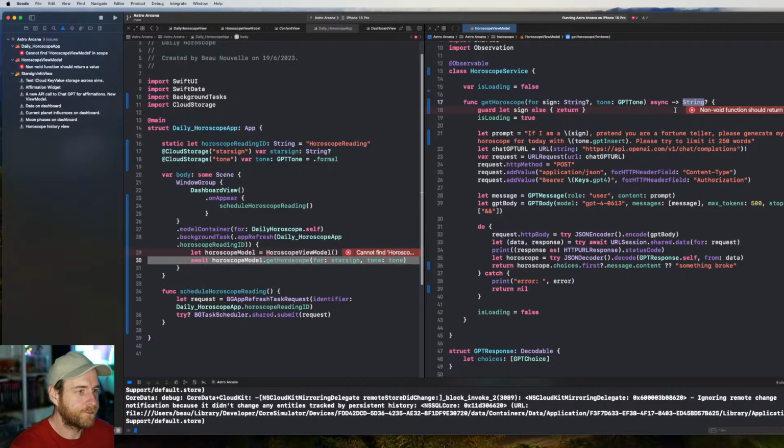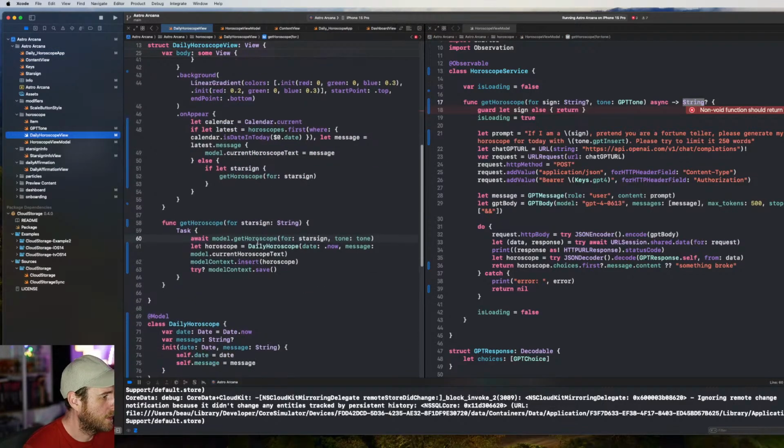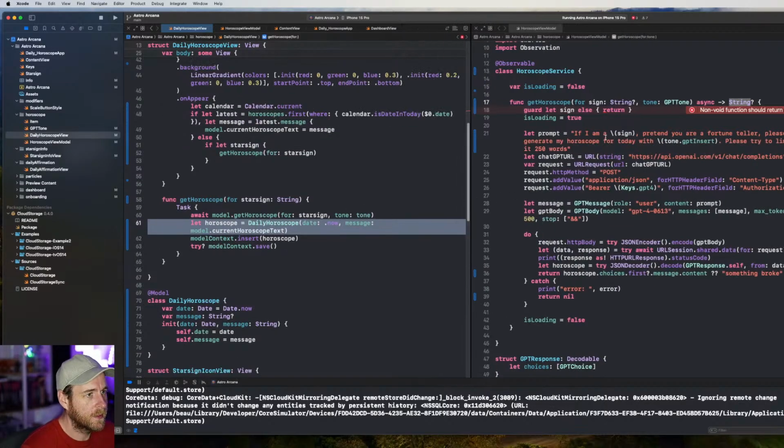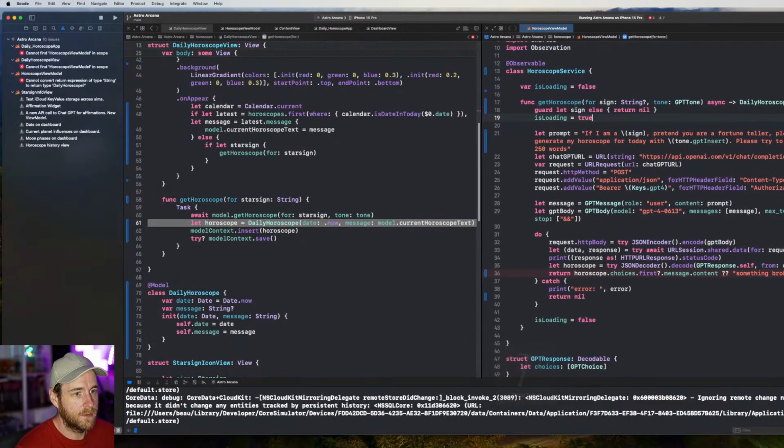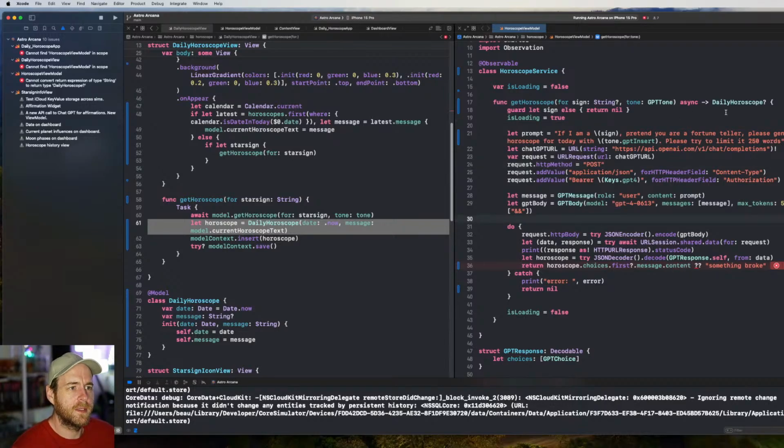Oh, this is a good idea. Let's do it. So what we'll do is we'll change this to the actual model object, right? So if we go to daily horoscope view and we, what do we got? This value, we could change it. So we go return nil up here. We'll say daily horoscope. Okay, so that'll be optional. What we could also do a little bit later on, maybe change it from an optional and just have it throw an error. And then we won't say something broke.